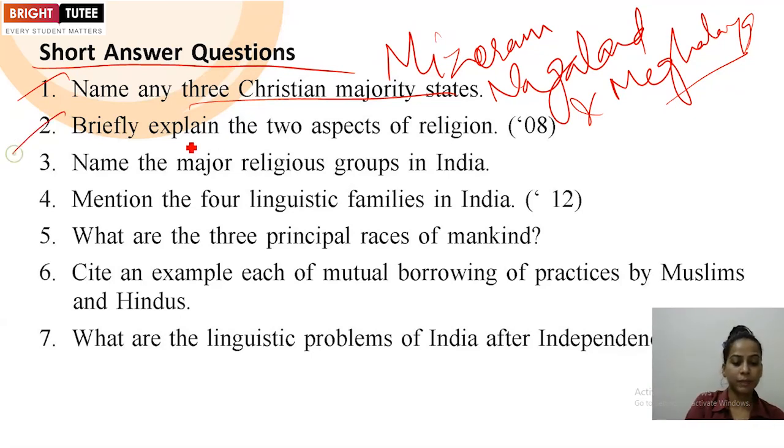Then they have asked, briefly explain the 2 aspects of religion. If we talk about the 2 aspects of religion, you must be knowing the first is the spiritual one and the second one is the temporal one. In a spiritual one, and they have asked you to briefly explain, so you have to give the heading and little bit explanation in which you will mention.